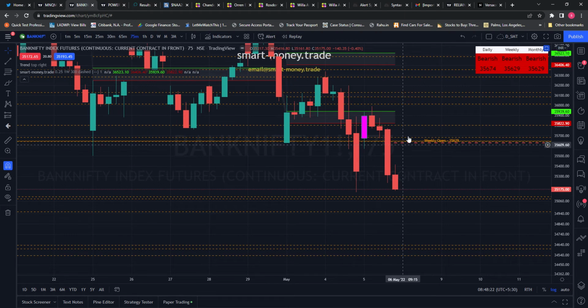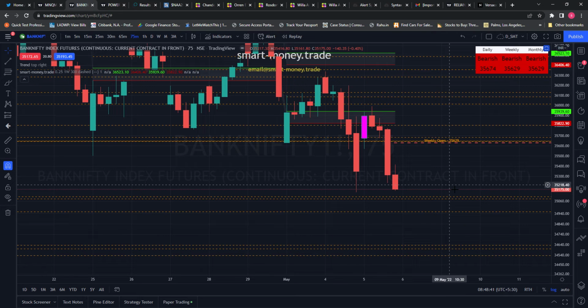We were optimistic that this would be a level from where Bank Nifty could reverse, and that's what actually happened. We were optimistic that Bank Nifty could touch the low of the previous day, but we did not think that it would touch it yesterday itself, because the sell was so intense.